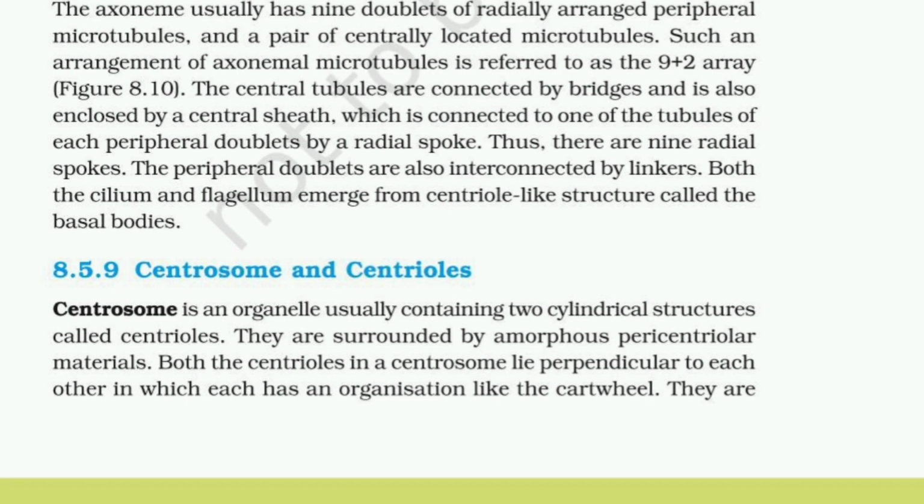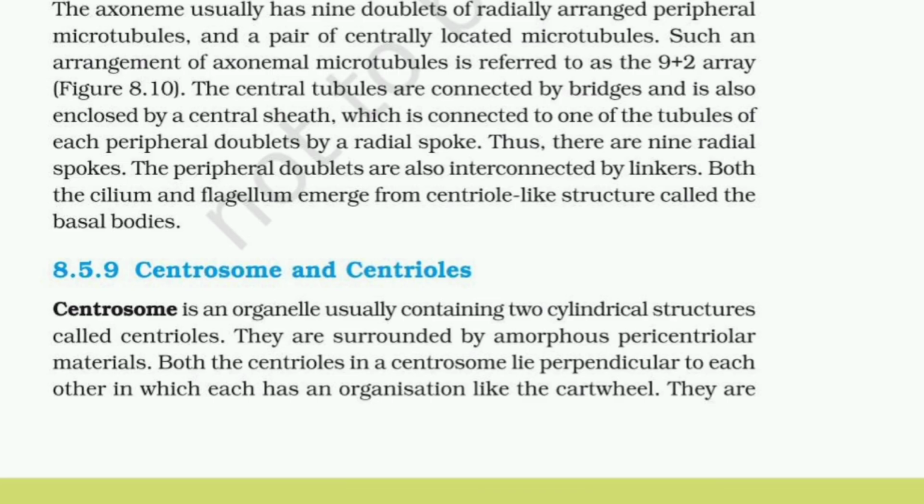8.5.9 Centrosome and centrioles. Centrosome is an organelle which usually contains two cylindrical structures called centrioles. They are surrounded by amorphous pericentriolar material. Both the centrioles in a centrosome lie perpendicular to each other. Each has an organization like a cartwheel.